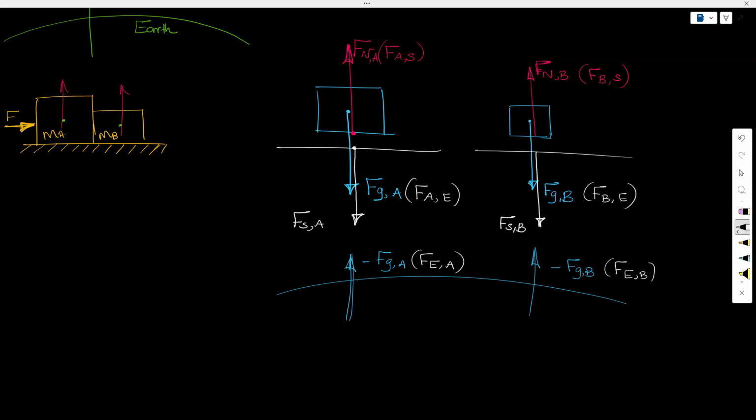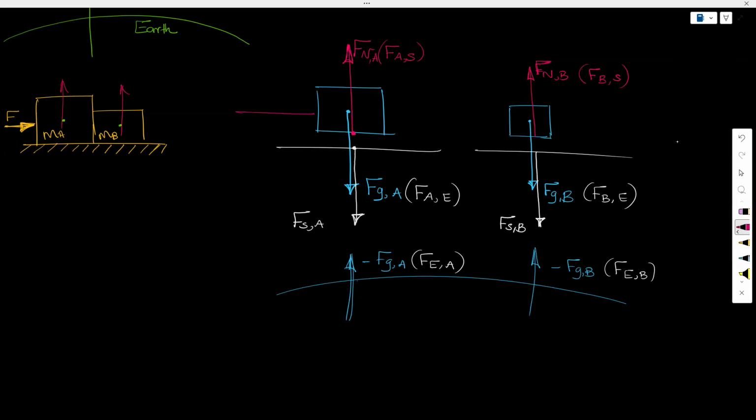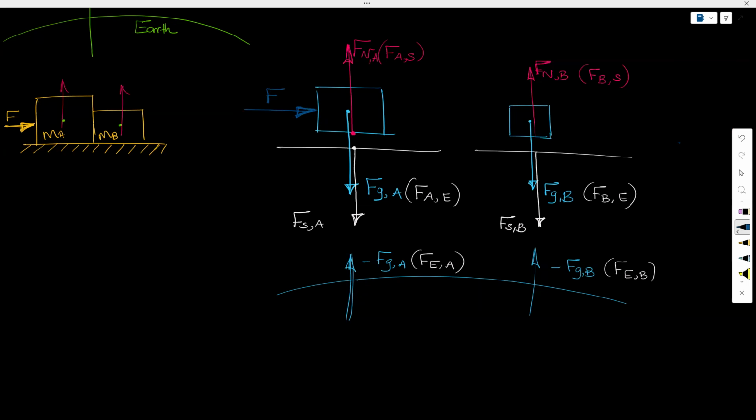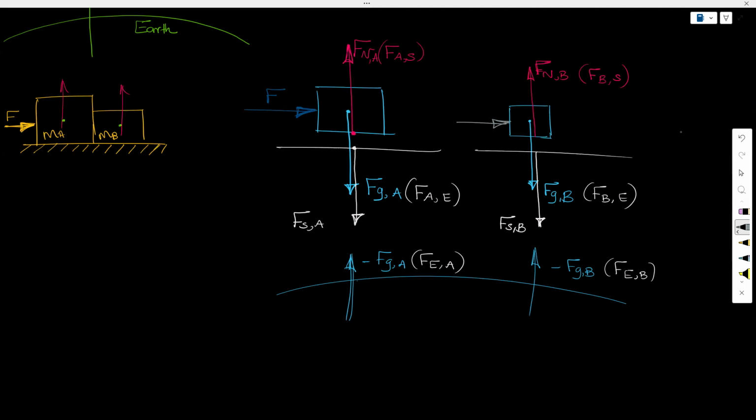And in addition, I am pushing the object A to the right. So I will have this force as well. So there is going to be a force in that direction, right? And there is a force. So remember, the reason object B is moving is because there is a force given by A on B. So there is going to be a force here. That force is going to be the force acting on B, not A. Force acting on B by A, and in the opposite direction, an equal force will act, which is the force acting on A by B.